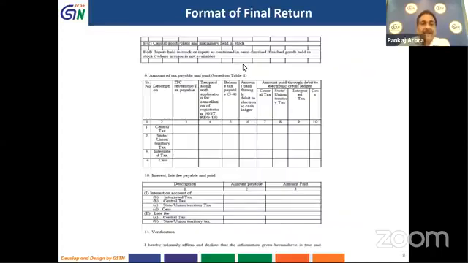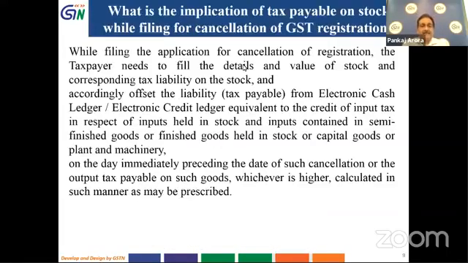And the second is the 9th table, which describes the amount of tax payable and paid. We will see how this table looks in the form when you file the final return at the GST portal. So if there is any interest or late fees payable, those entries also have to be made in the form, and the amount has to be paid. So this was the structure of the GSTR 10 form final return, and I have described what entries you have to fill in while you fill the form for